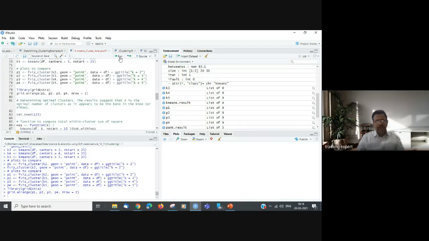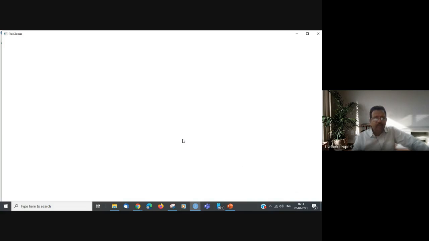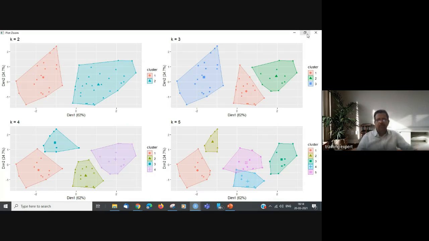So the clusters of 2, 3, 4, and 5 have been displayed in a single snapshot. So guys, would you appreciate how we have done the clustering of all those 50 states into different clusters, in 2 clusters,